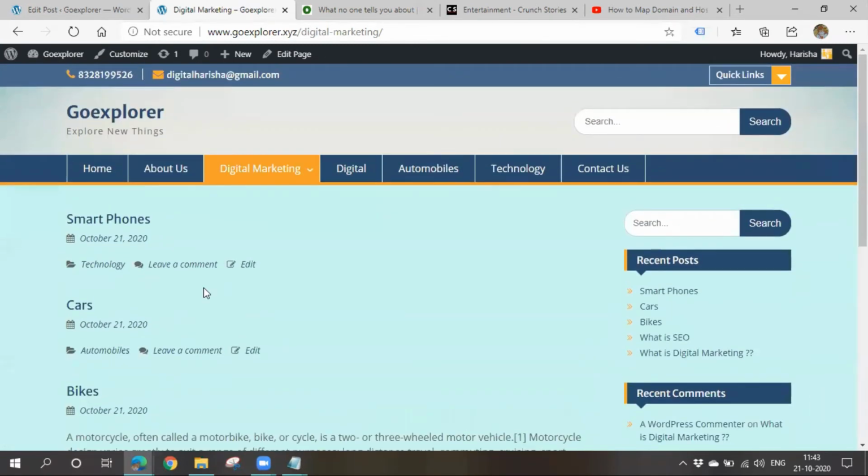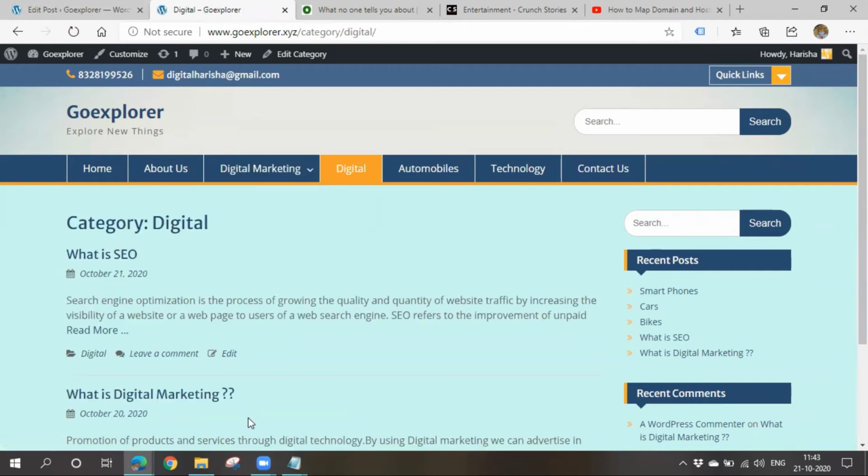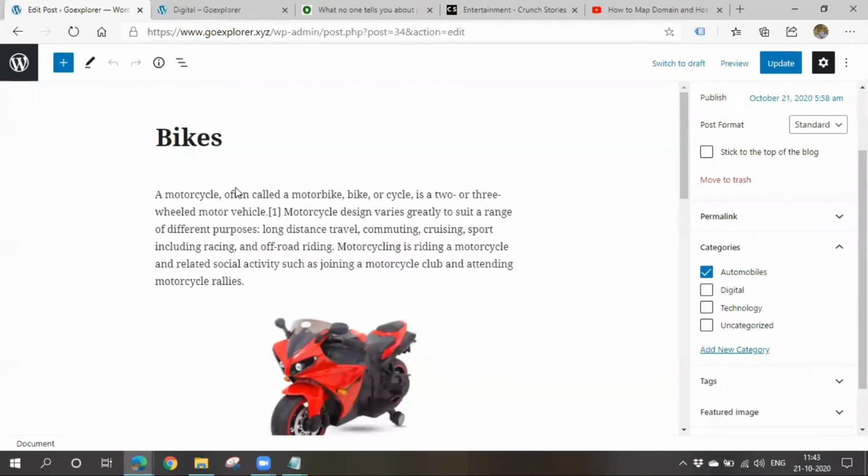What all posts we write will be displayed here. We can't categorize them. In order to divide them, we go for categories. So clear? Any doubts till now? No, ma'am. Right, that is the difference between page, post, and category.